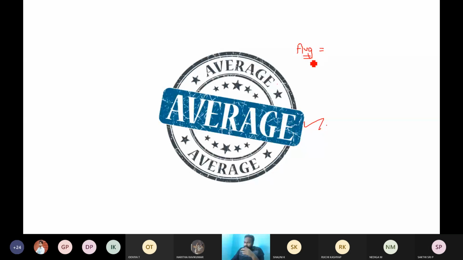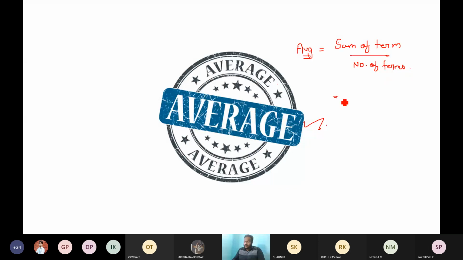Yes, definitely. How do we find out averages? Some numbers are given and you're supposed to find out the average of them. How are you supposed to do it, guys? Very good, Dhanush. Super. Sum of all the terms divided by number of terms. Sum of terms divided by number of terms. Correct. Excellent. So that is what is also given.